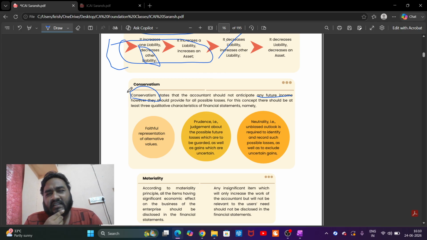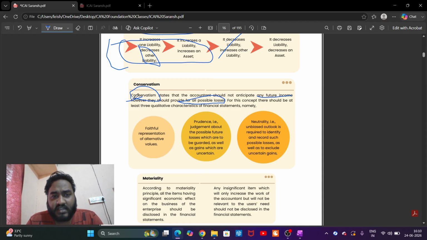But you ask me, sir, income is not going to be recorded, future projected or anticipated, so how come it is negative? I will tell you. This is where the story begins. They should provide for all possible losses. This is a twist. Future projected revenue shall not be recognized, but future anticipated losses shall be recognized.